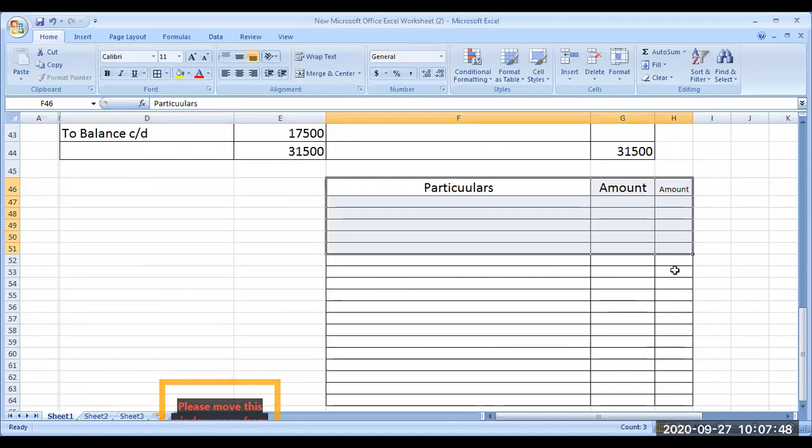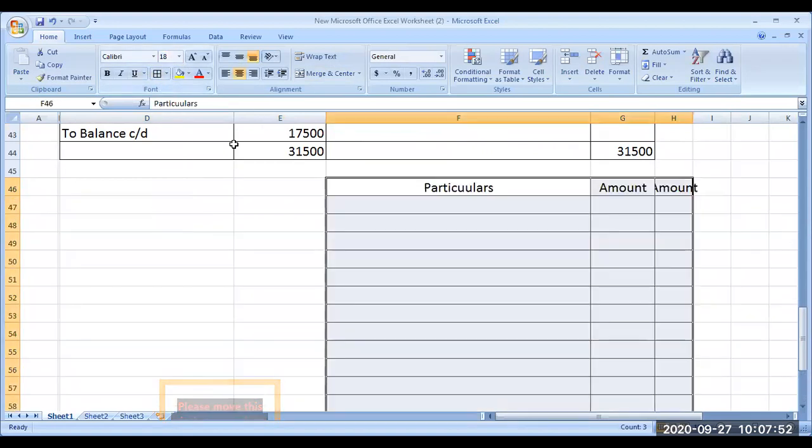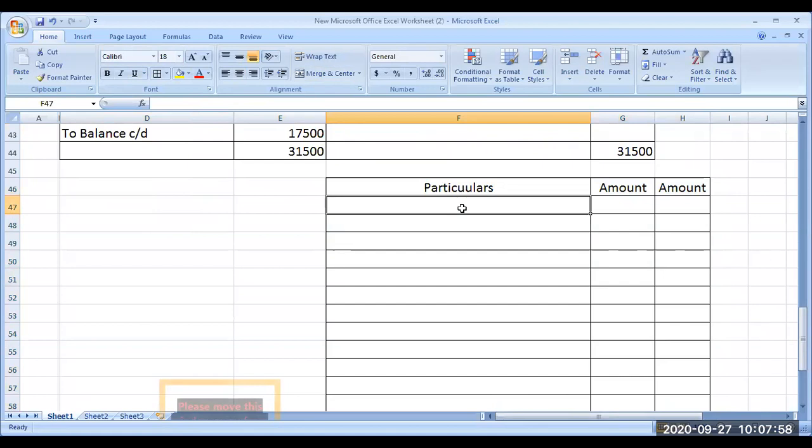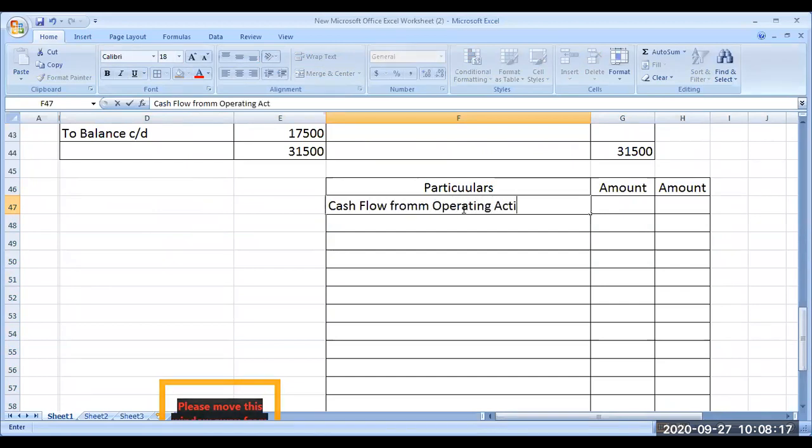Okay. So now we are going to make the real cash flow statement, how the cash flow was there in different activities. The first one, you have to start with the first one, that is operating activity. So cash flow from operating activities.